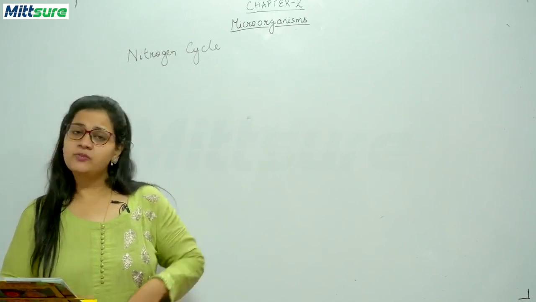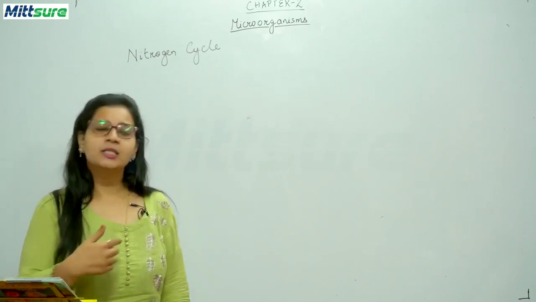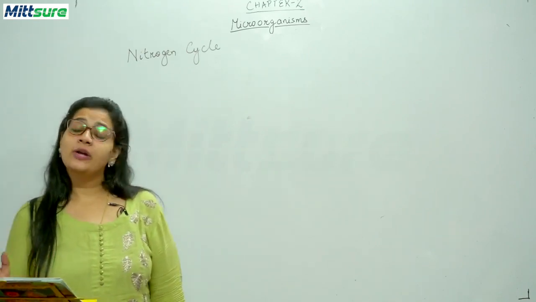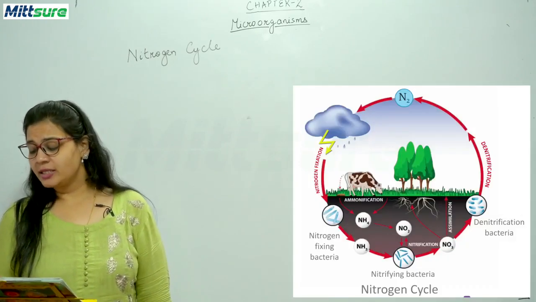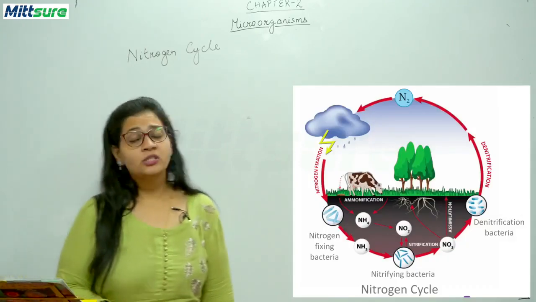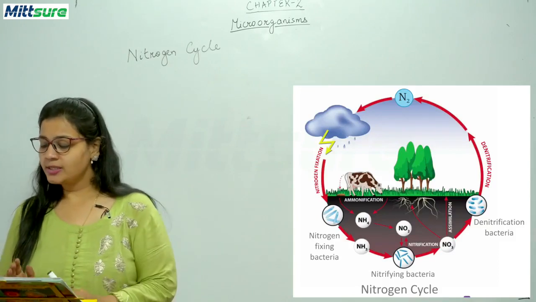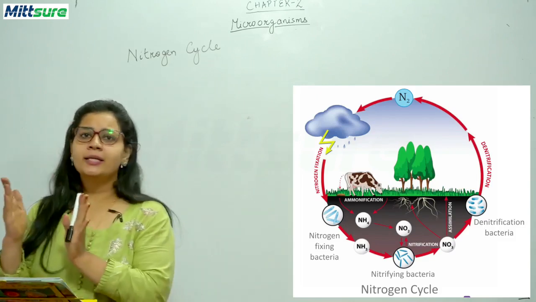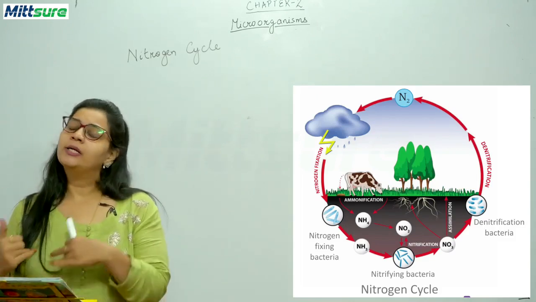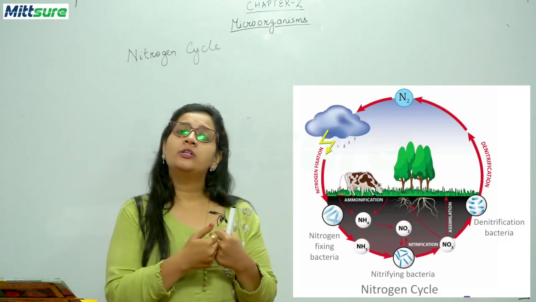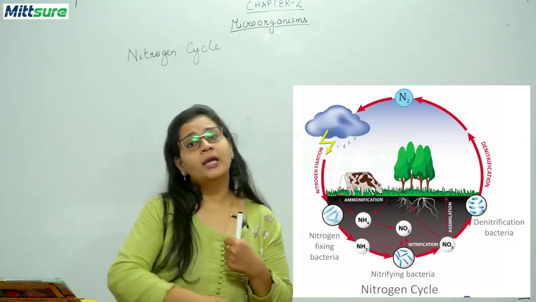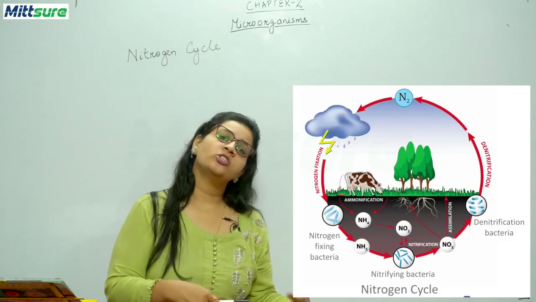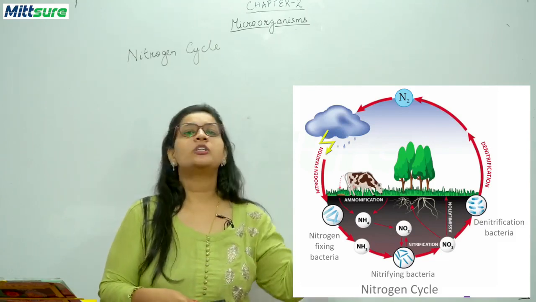Now, this way your atmospheric nitrogen continuously moves between the soil and the organisms, and this is called your nitrogen cycle. As you can see, there is an image of the nitrogen cycle given in your book. There are two processes: nitrogen fixation is going on, and on the other side denitrification is going on. What is denitrification? The conversion of nitrates or ammonia into free nitrogen is denitrification, and nitrogen fixation is the conversion of free nitrogen into ammonia.